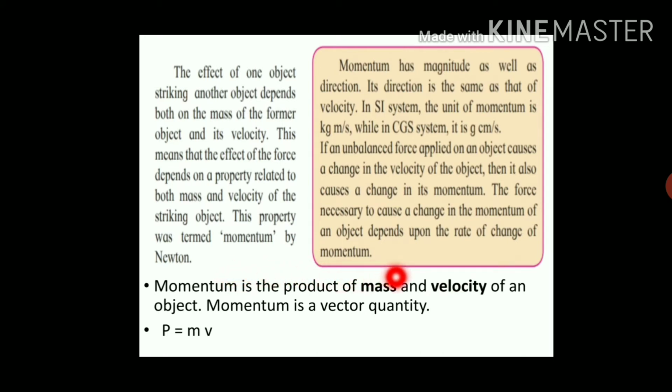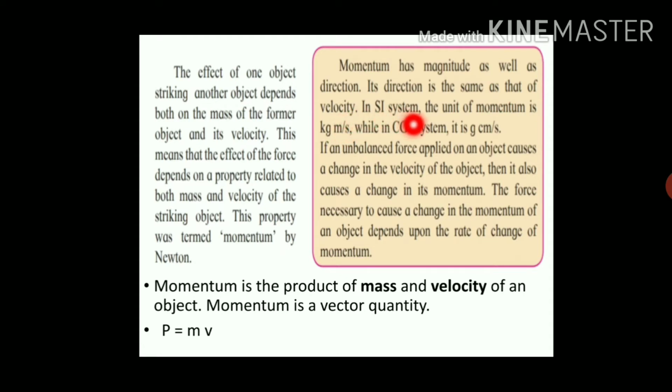Momentum is a vector quantity because momentum is a product of mass and velocity, and velocity is a vector quantity. Now momentum has magnitude as well as direction, and therefore it is a vector quantity. Its direction is the same as that of velocity.